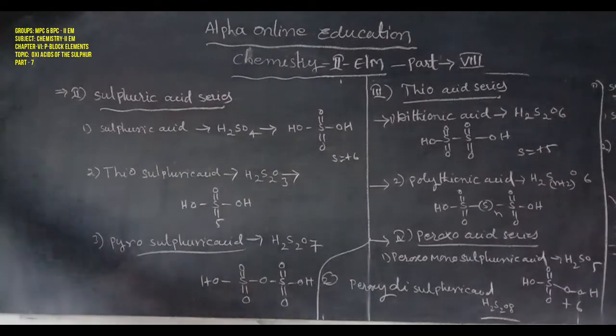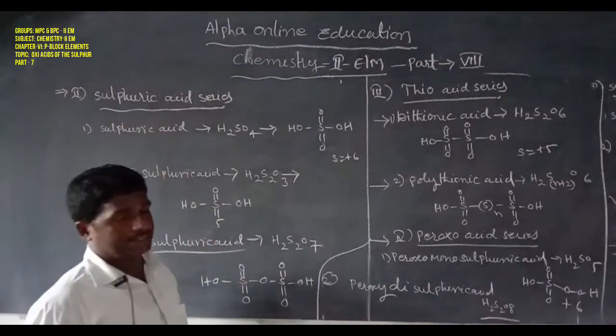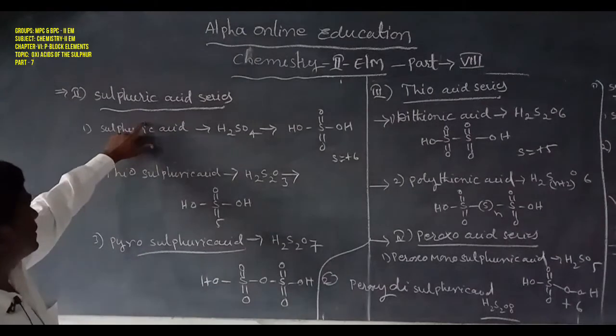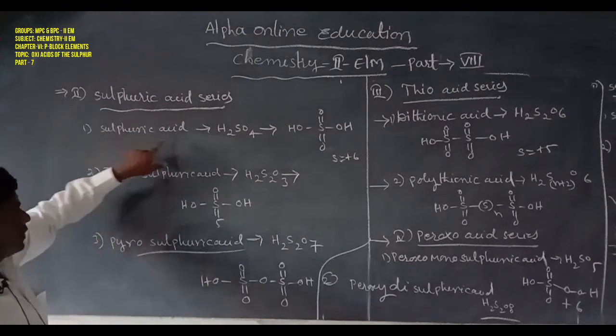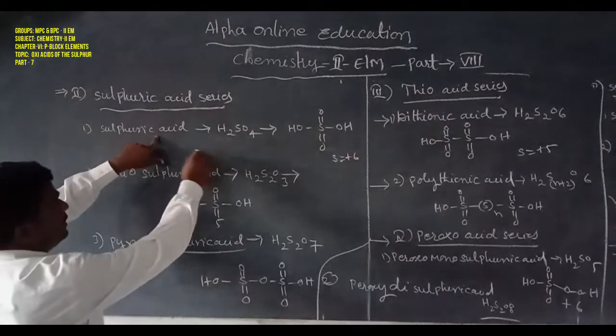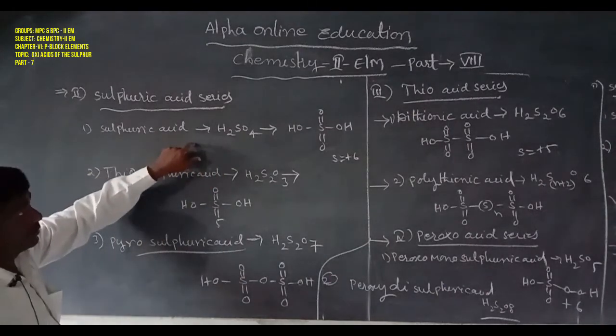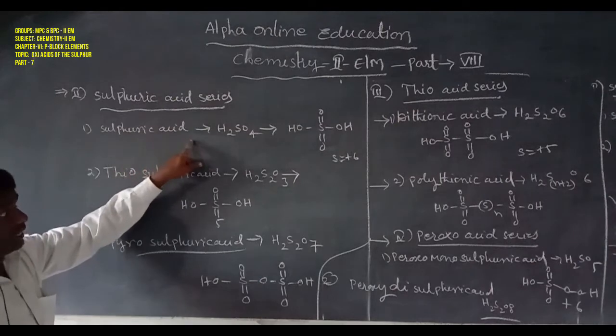Next, the second one, the sulfuric acid series. The sulfuric acid series consists of three sulfuric acids. The first one is sulfuric acid. Sulfuric acid indicates the -ic acid series. That is also a type of sulfuric acid.